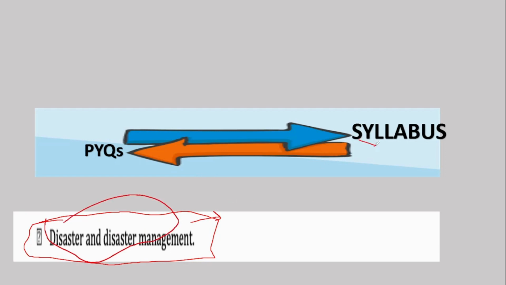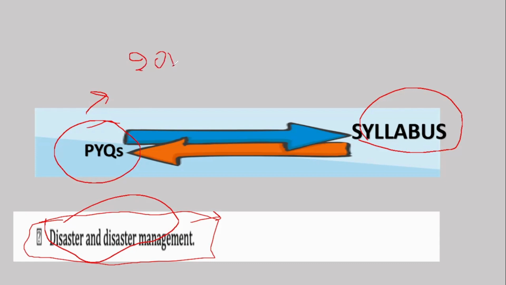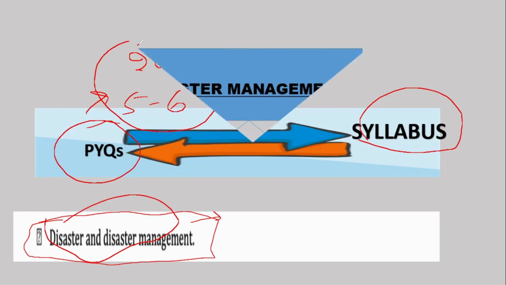You have to look at the syllabus and cross-refer it with the previous year question papers. If you are not able to do it from 2013, if you can cover previous year question papers up to 5 to 6 years, that is also well and good. The questions keep repeating, not much has changed in this subject. So you can easily get a grasp of the pattern on which the UPSC is asking questions related to disaster management.